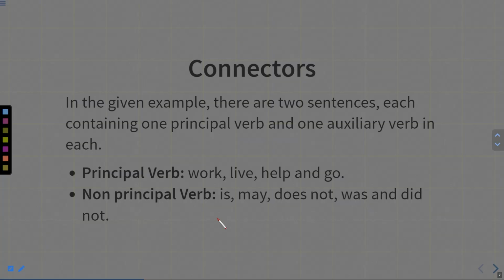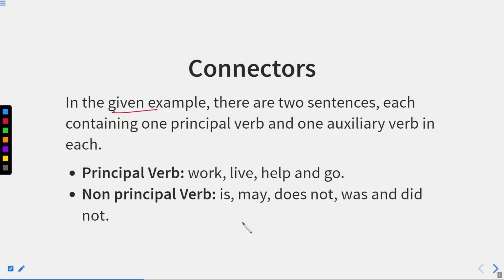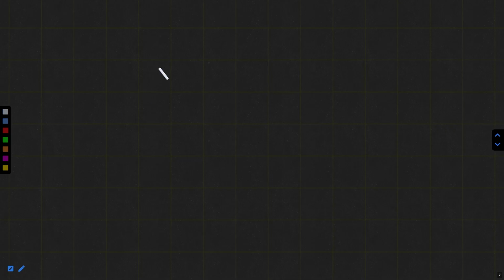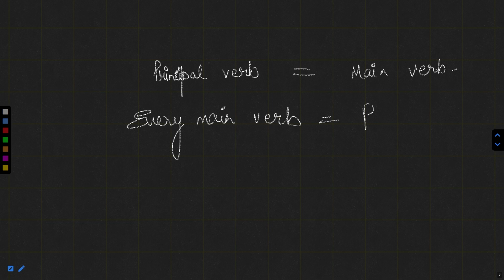I hope you have understood the meaning of principal verb and auxiliary verb now. Actually, what happens, every principal verb should be a main verb, but we cannot say that every main verb is equal to principal verb.